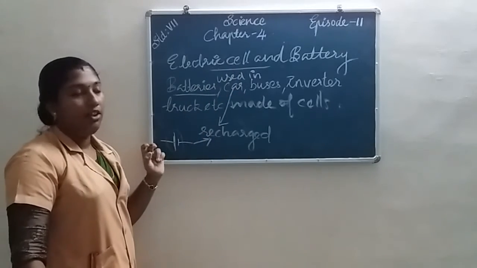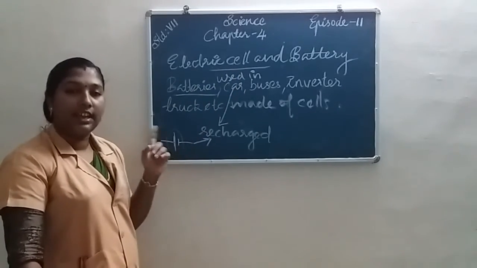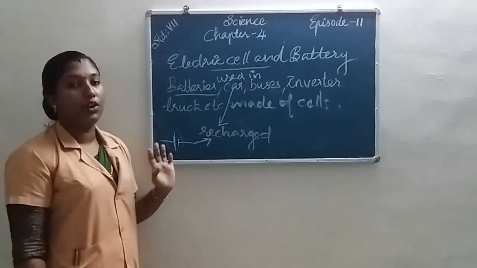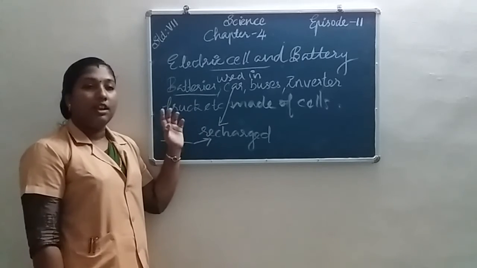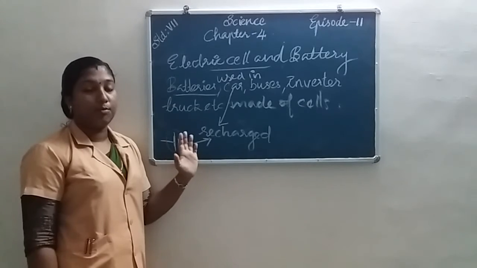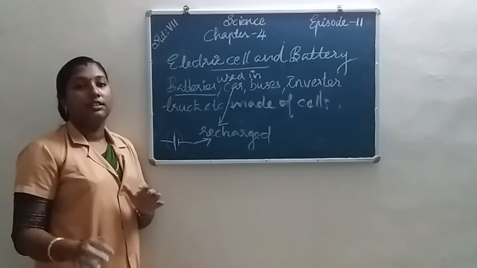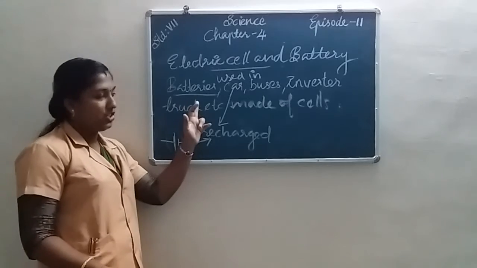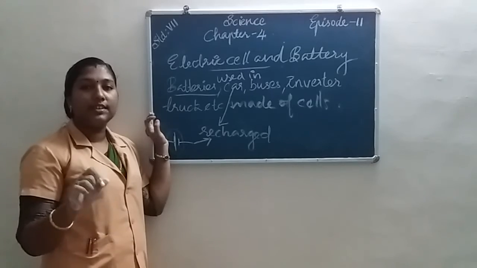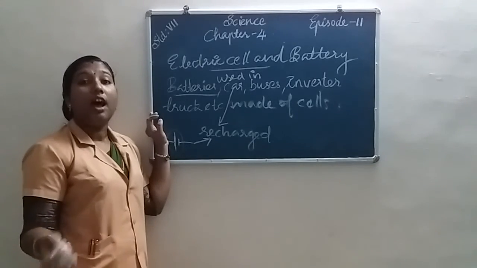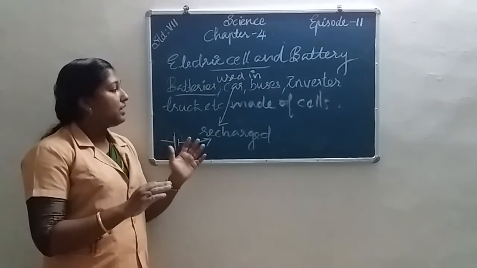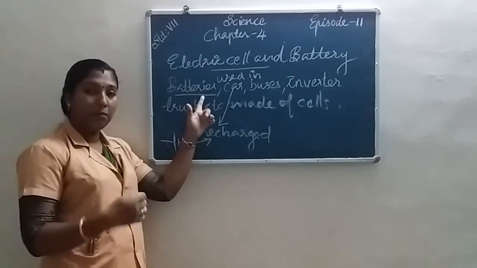Electric cell and battery. We know that an electric cell consists of a positive and a negative terminal. It provides 1.5 volts of electricity. If we need a higher voltage, we connect more than one cell in series, and then we get a battery. The positive terminal of one cell is connected to the negative terminal of the next cell, and the combination of these cells gives us a battery.